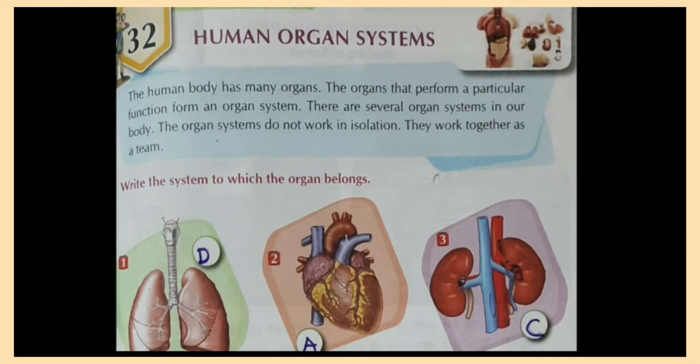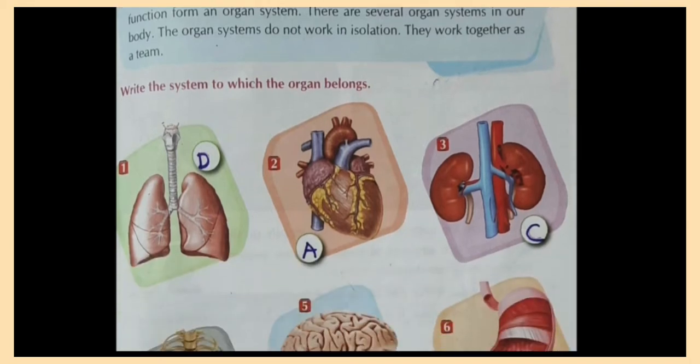There are six major systems in the human body that you will study in this chapter, and each system relates to a particular function, and particular organs are related to that system.